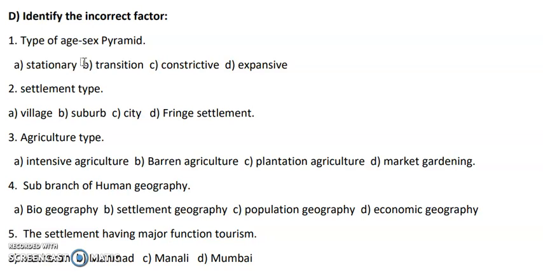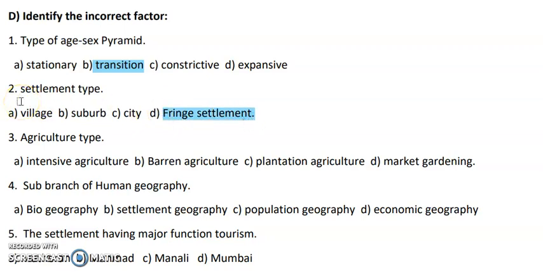So we all know that there are only three types of pyramid, that is constructive, expansive and stationary. So the incorrect factor in this question is nothing else than transition. So transition is the answer. Next question is settlement type. So basically the settlements are like village, suburb, city, fringe settlement. Okay. So out of this, the incorrect factor is fringe settlement.